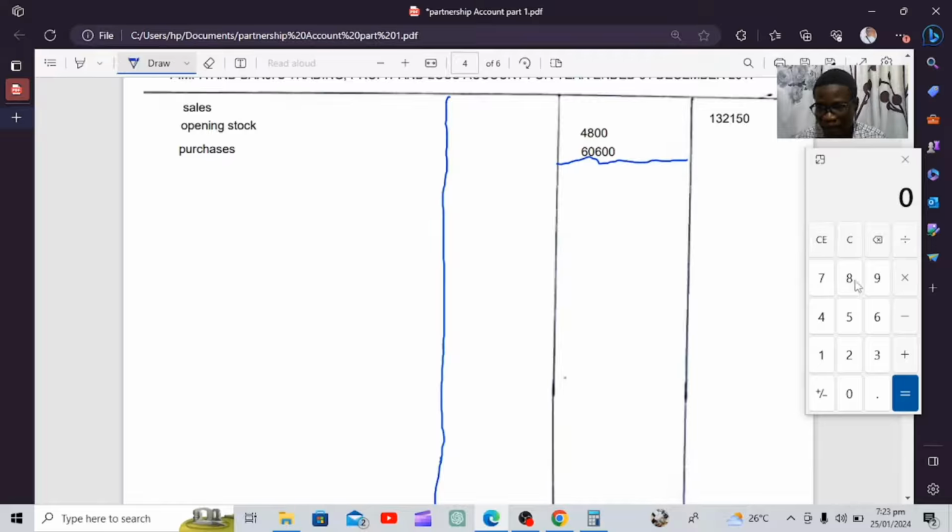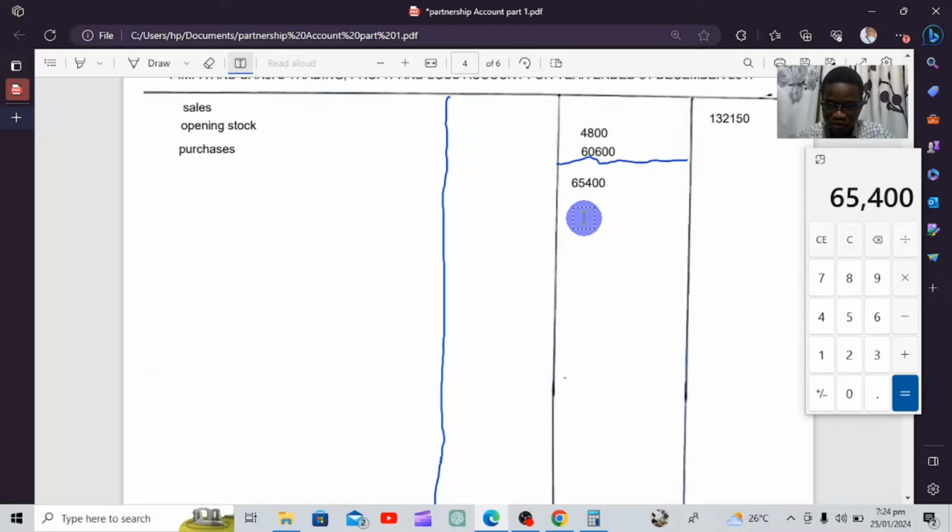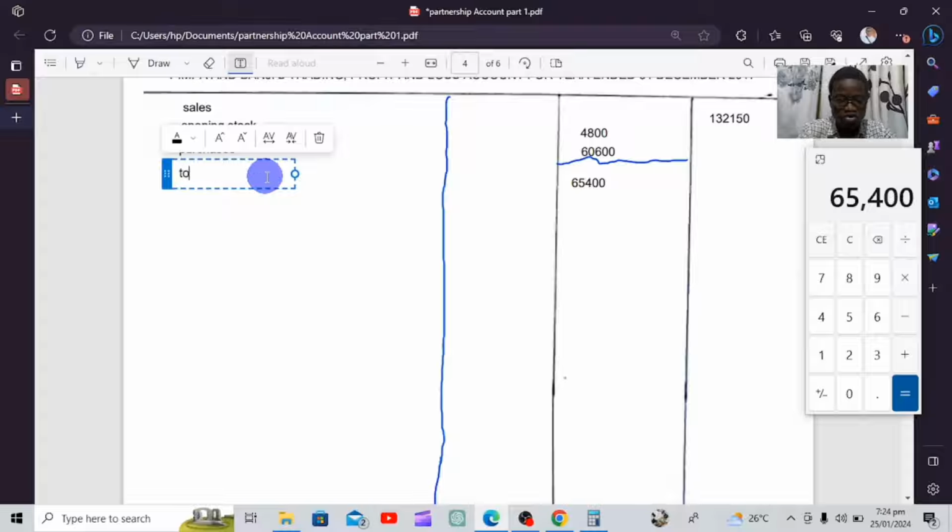When we add 4,800 plus 60,600, what are we getting? We're getting 65,400. So what is the name of this figure that we've calculated? The name of this figure is total stock.